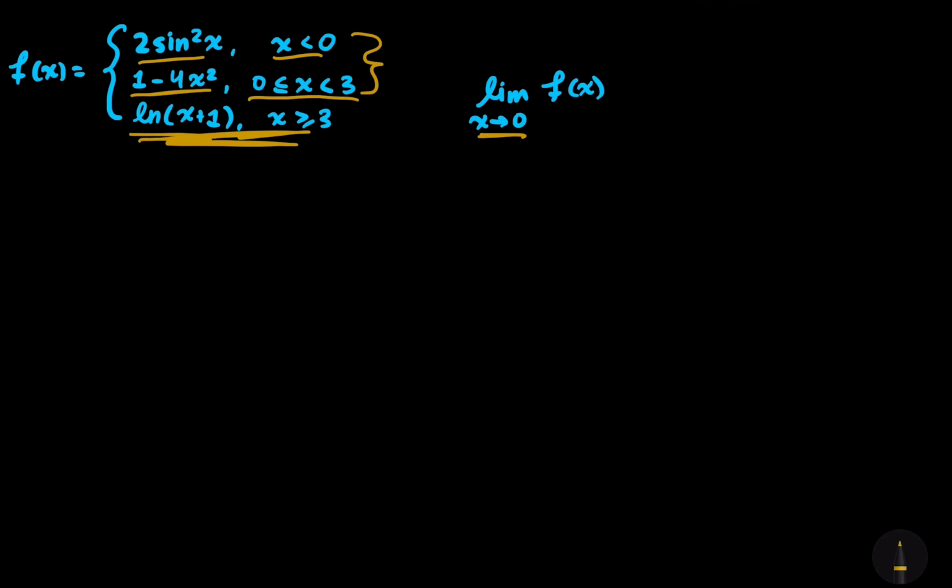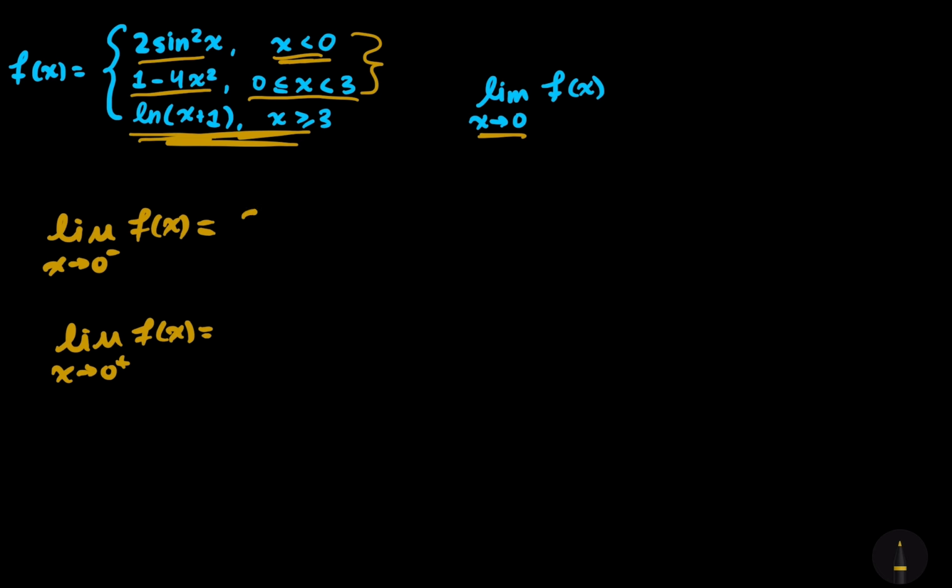Essentially, we can look at the single-sided limits again: as x approaches 0 from values less than 0 of f of x, and from values greater than 0. These will be the two single-sided limits. If these both exist and they're equal to each other, then we can determine the total limit. So let's see. For the x values that are strictly less than 0, we're using the function 2 sine squared of x.